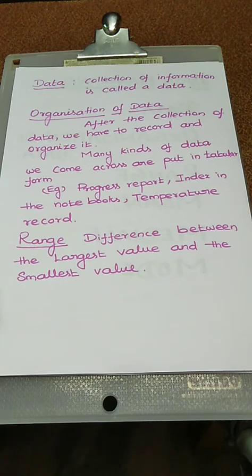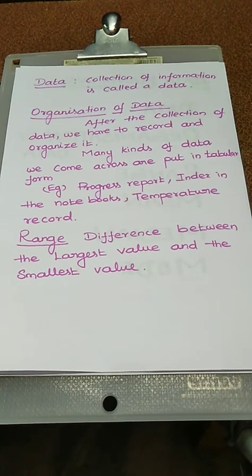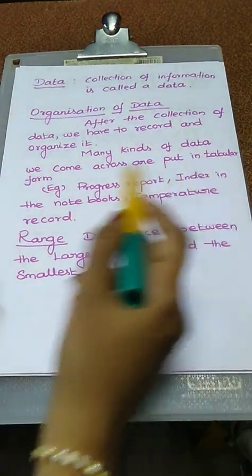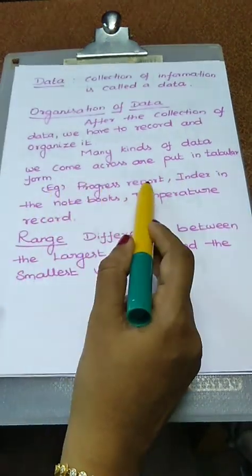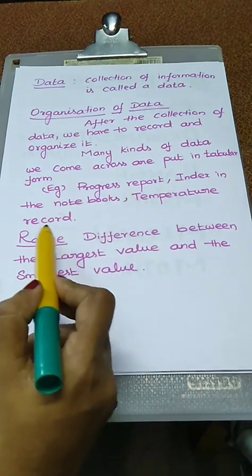Now I am going to explain the definition for all. First one. Actually data is a collection of information. The next one, organization of data. Actually after the collection of data we have to record and organize it. Many kinds of data we come across are put in tabular form only. For example, progress report, index in the notebooks, temperature record.